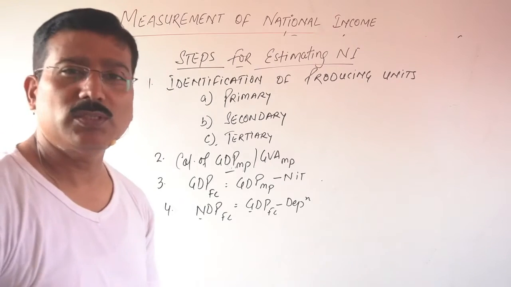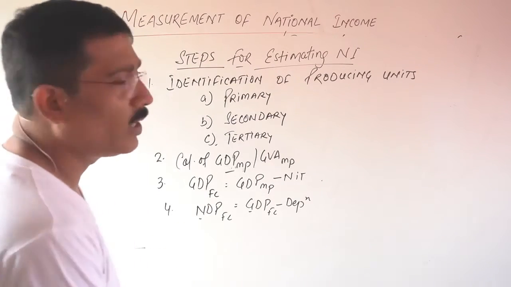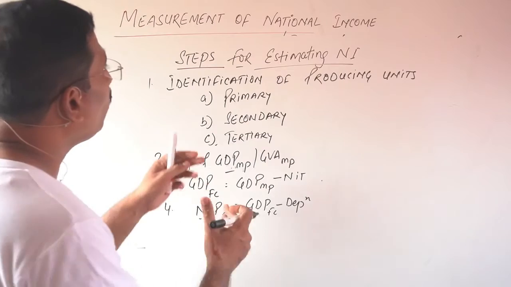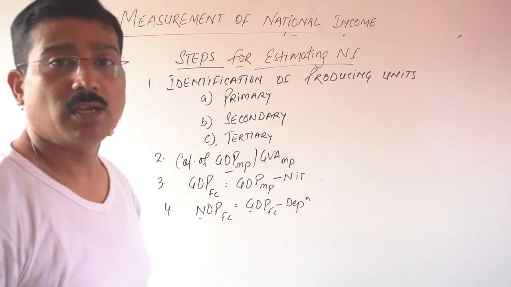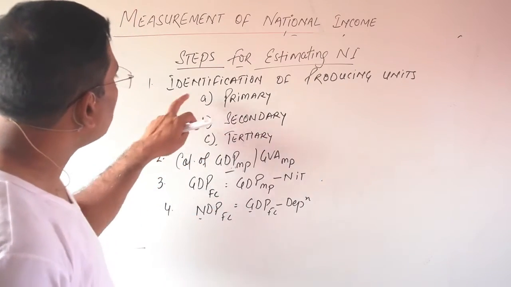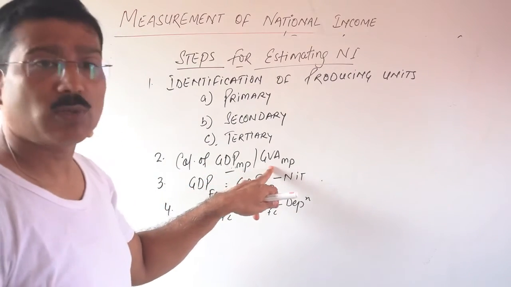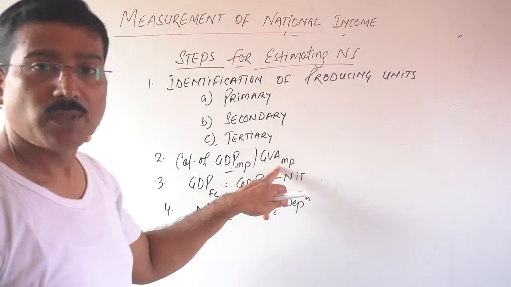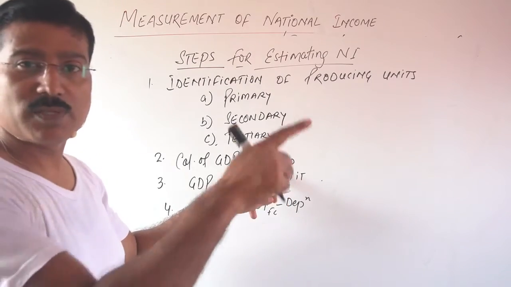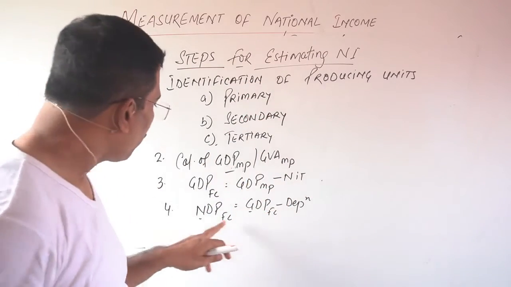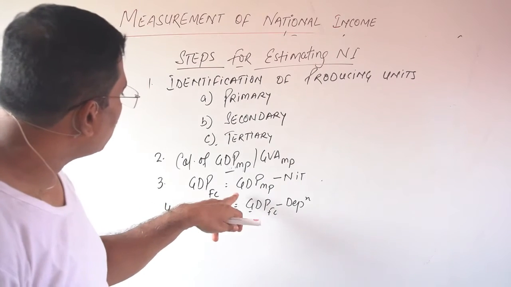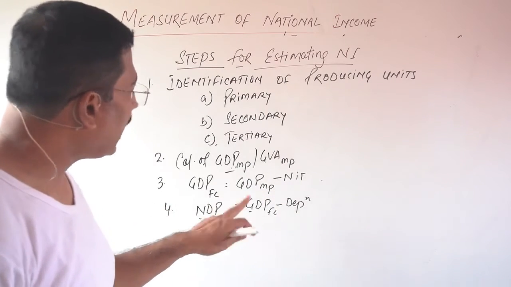Now some of the students are confused about what you are going to do. Actually, what are the different steps to calculate the national income? First, identify. Second, the calculation of GDP MP or GVA MP. How will you calculate this? Sales plus change in stock, which I have studied earlier, and then GDP FC is equal to GDP MP minus net indirect tax, and then NDP FC.